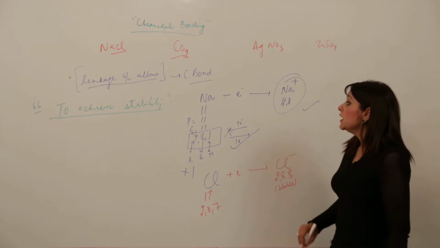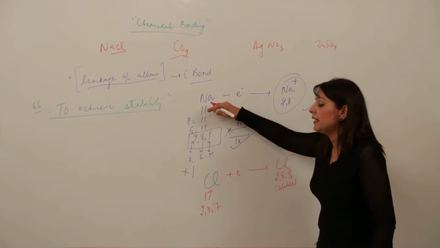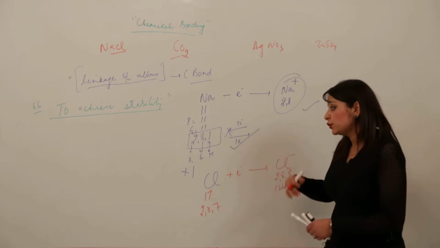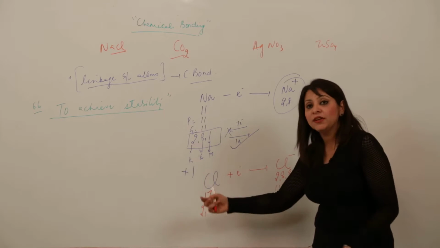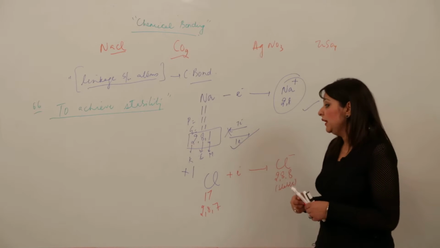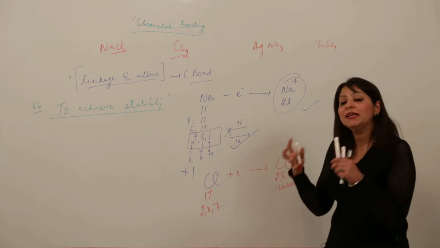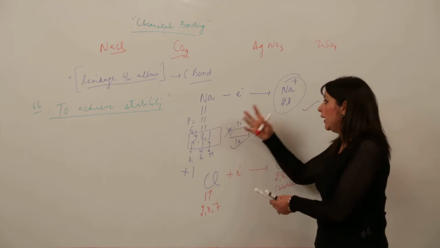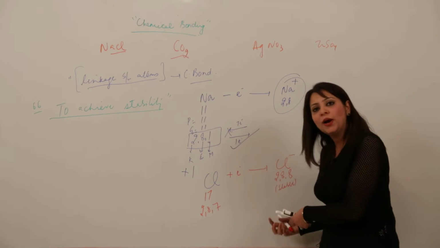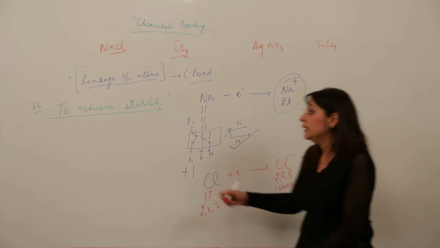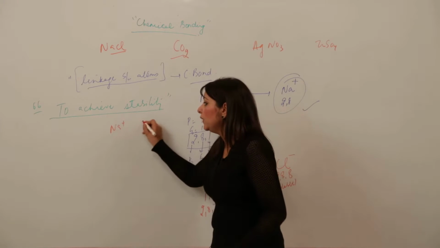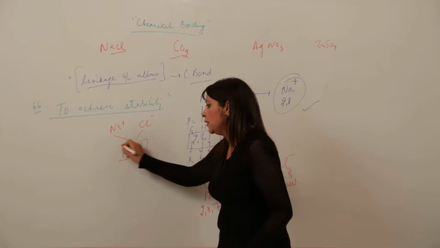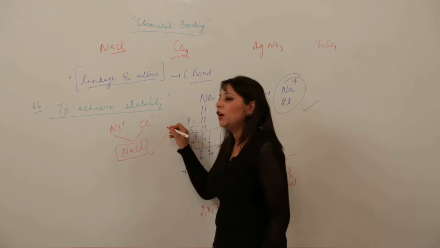So there should be an atom which is losing an electron to gain stability, and another atom which will accept that electron. That is why there is a mutual understanding, you can say, that one is losing and the other is gaining. By losing it is acquiring stability, and by gaining it is acquiring stability. That is why they both combine with each other, satisfying both their needs, attaining stability and forming a bond between them.